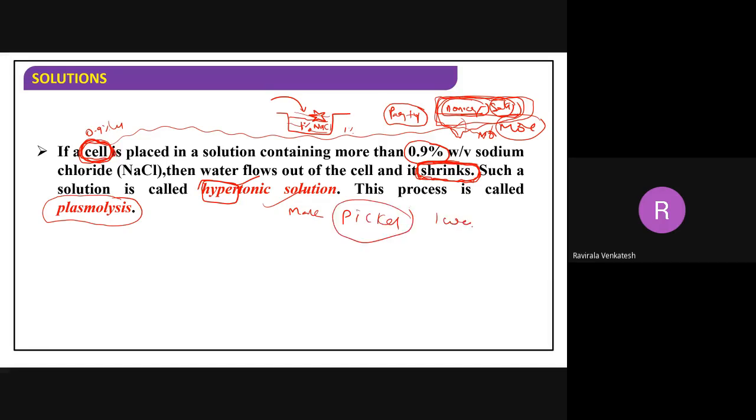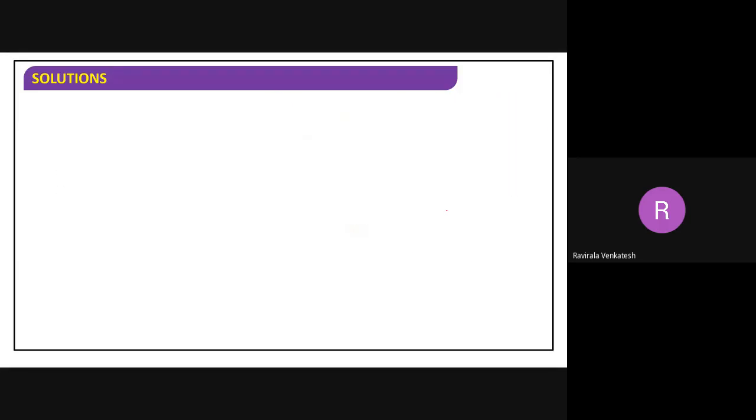Plasmolysis. When you make a pickle, isn't it? After one week, what happened? That mango pickle will be very tasty after one week. Why? Because in the pickle, the water in the mango moves into the salt. So the mango is losing water because of the same phenomenon. When the mango loses water, it will be very tasty. The same thing is happening here because of the hypotonic solution.